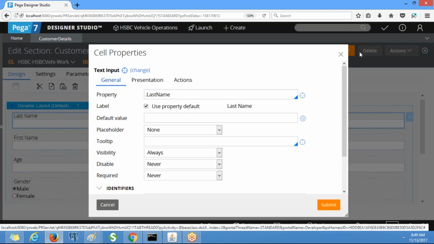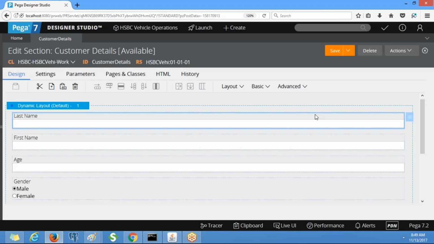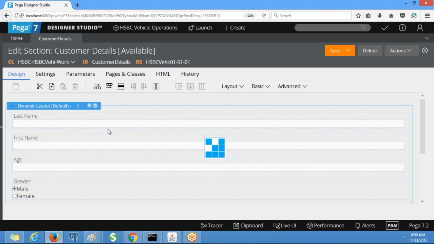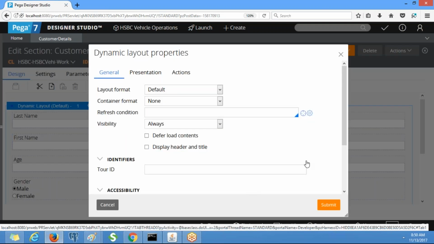By default, when you create a new section, a dynamic layout will be there, and one property is displayed for the entire row. If we want to place two properties in a single row, we need to change the layout settings. If you have more properties, the user has to scroll to enter the details.